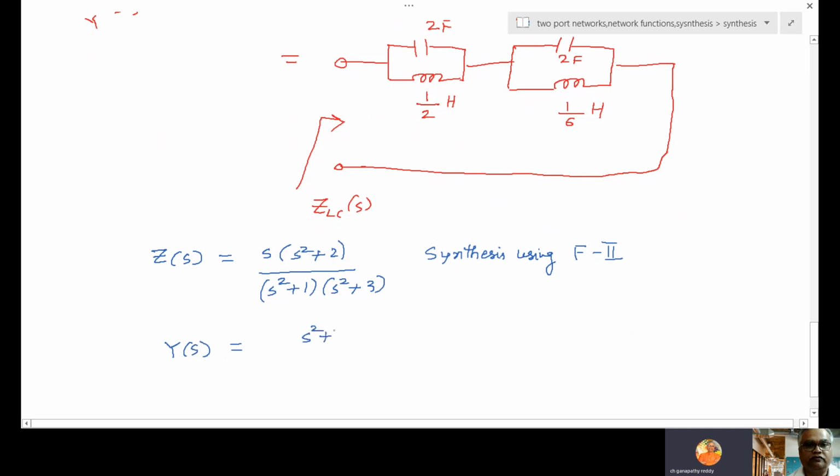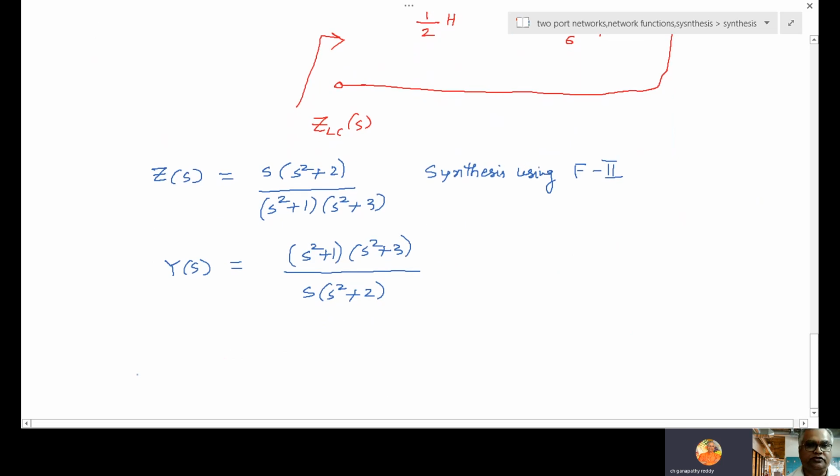S square plus 1, S square plus 3, by S into S square plus 2. This is the first step.